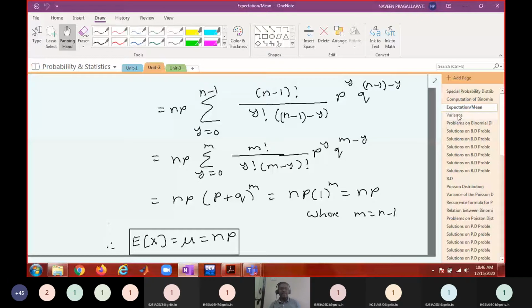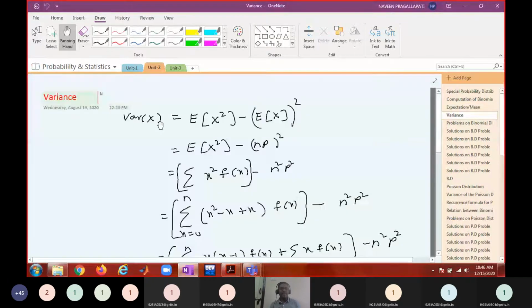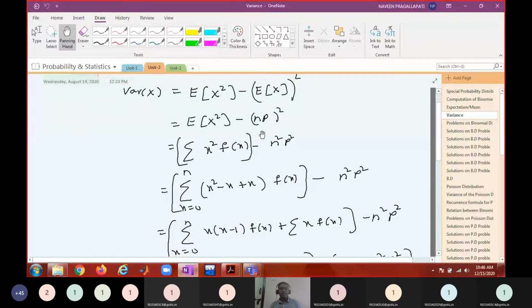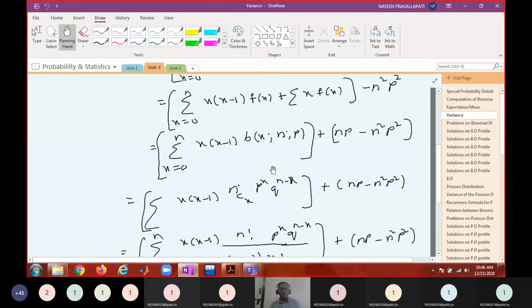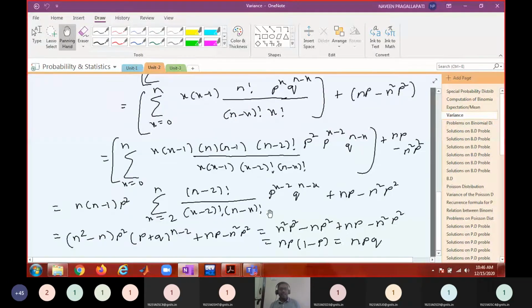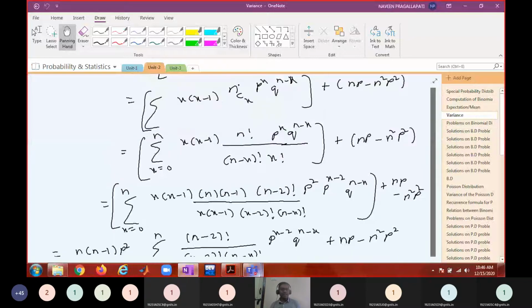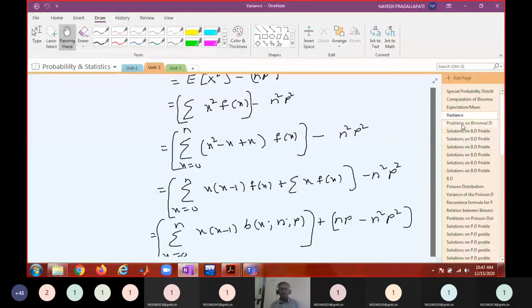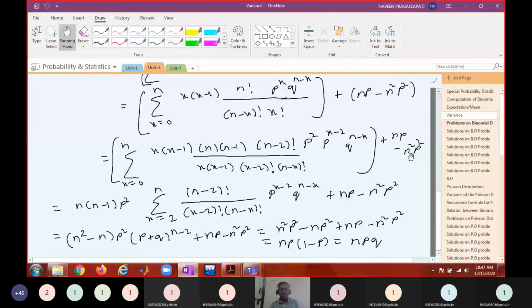And we also derived the variance using this formula. Variance of x is E of x square minus E of x whole square. E of x square, the definition is like this, and we subtracted and added. We did some modification. E of x is the binomial mean, which is np. So after simplification, you notice that it is nothing but npq. So the variance of a binomial random variable is npq. Therefore, the standard deviation is going to be the square root of the variance, which is root npq. I don't know whether I have written this or not. You make it as a note. So variance is npq, standard deviation is root npq.